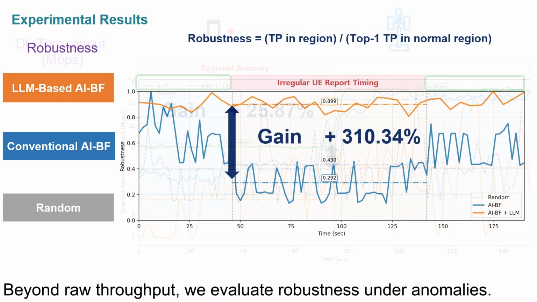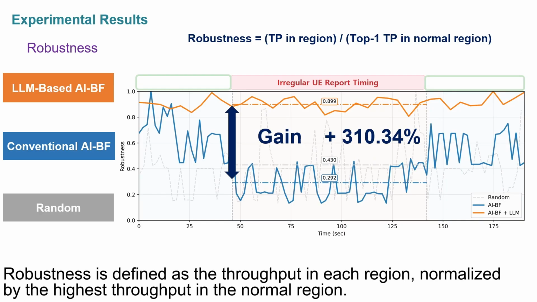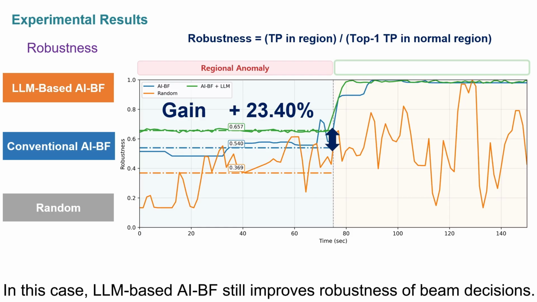Beyond raw throughput, we evaluate robustness under anomalies. Robustness is defined as the throughput in each region, normalized by the highest throughput in the normal region. In this case, the LLM still improves robustness of beam decisions.